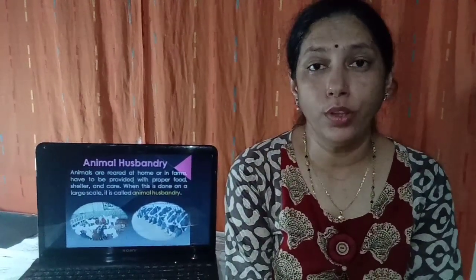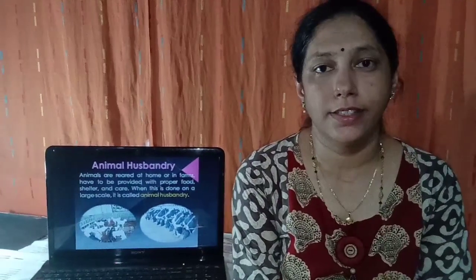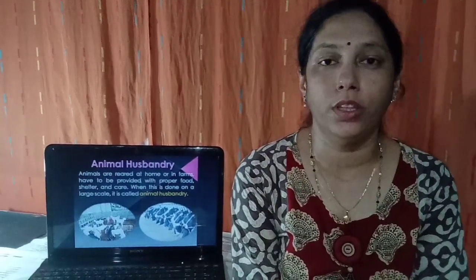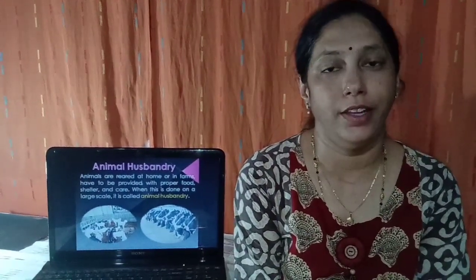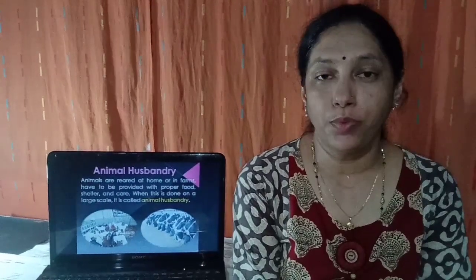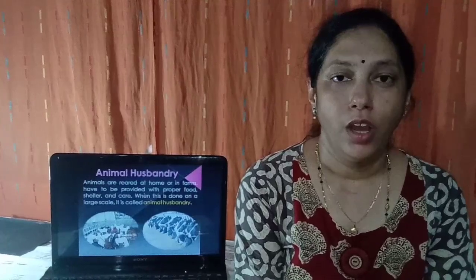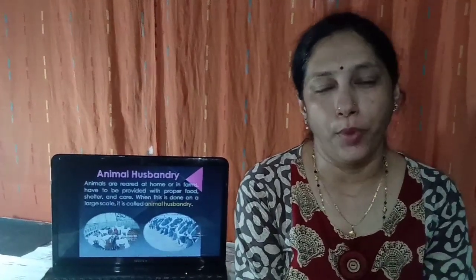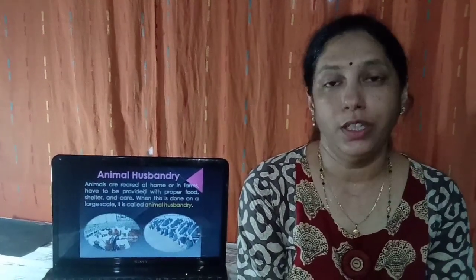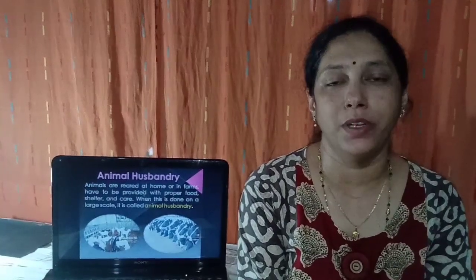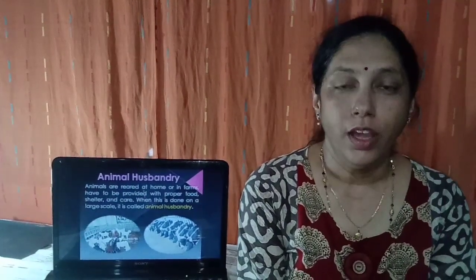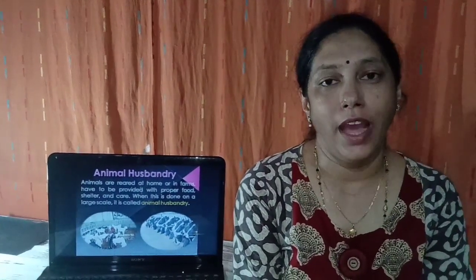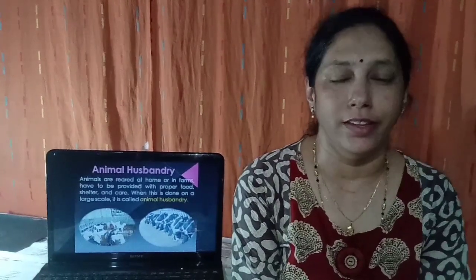As you all know that agriculture is the science that deals with both the growing of plants and rearing of animals. So far we have learned about how the plants are grown, the crop production and management, and the different steps used by the farmers for growing the crop. Now we are going to study how the animals are reared.